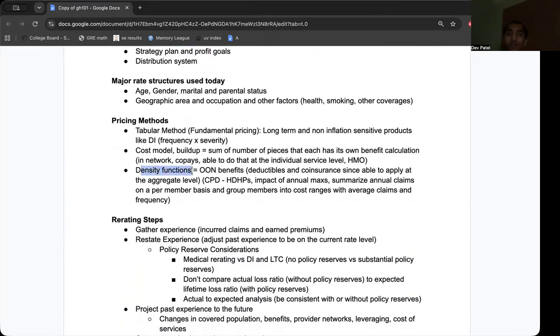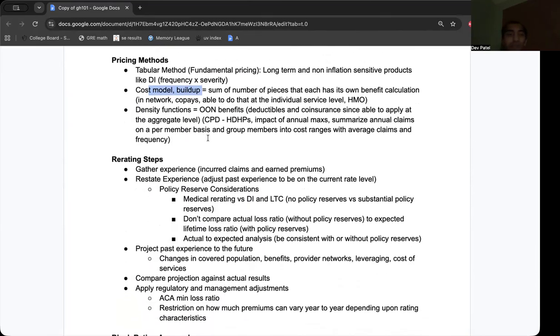Density functions, we use those for HDHPs. We use those when we have annual maxes, summarize annual max on a per month basis. Cost buildup is we have these individual pieces that we're doing to sum up together. So that's why we have copays. And it's typically like in and out of network stuff.